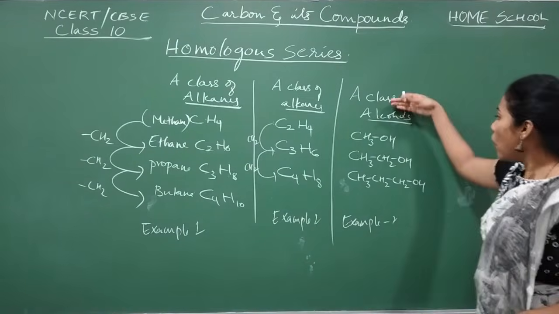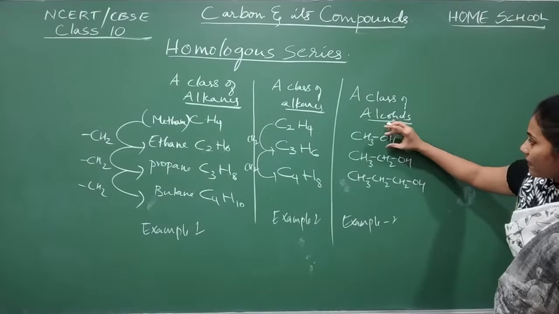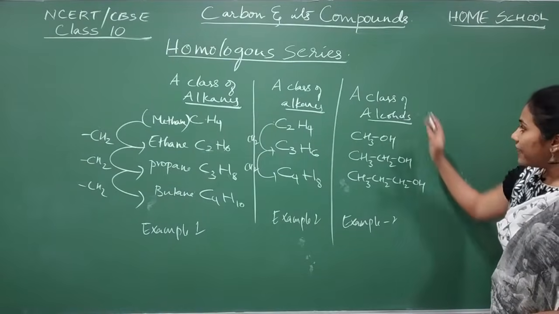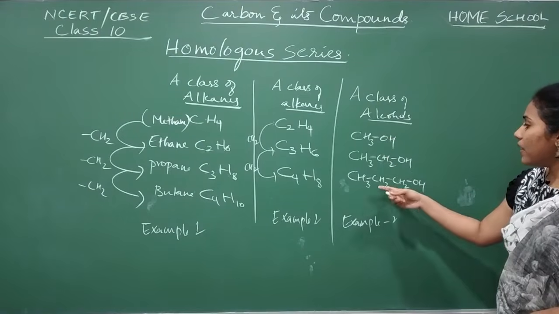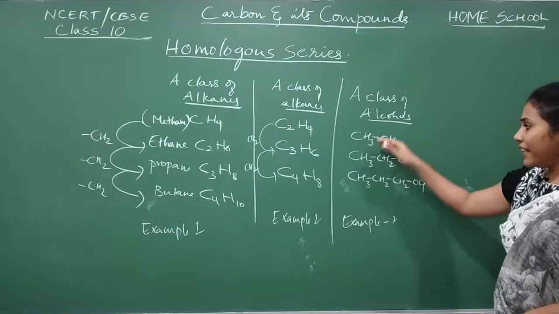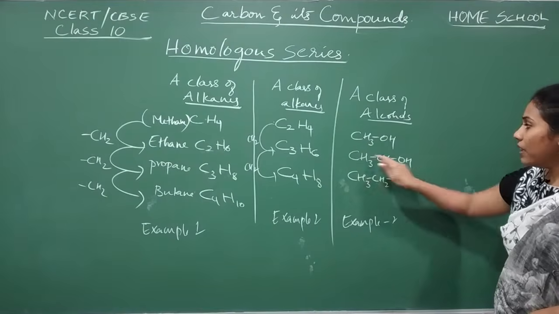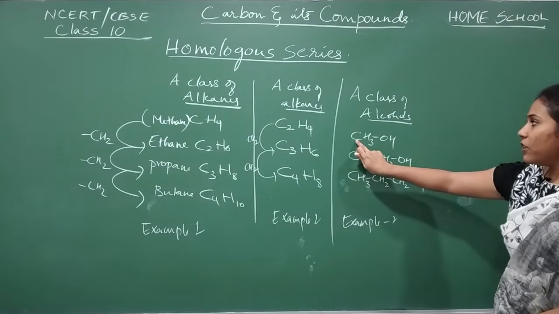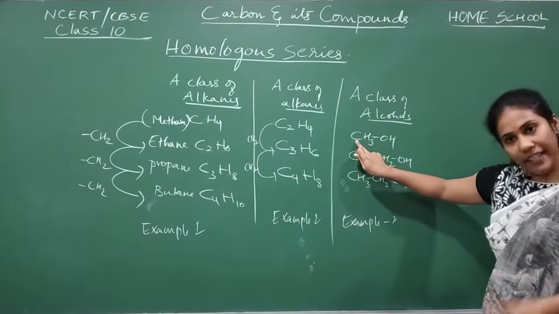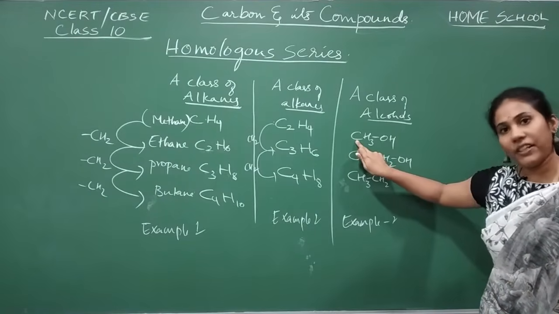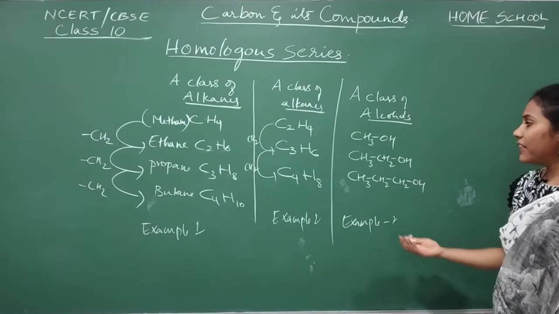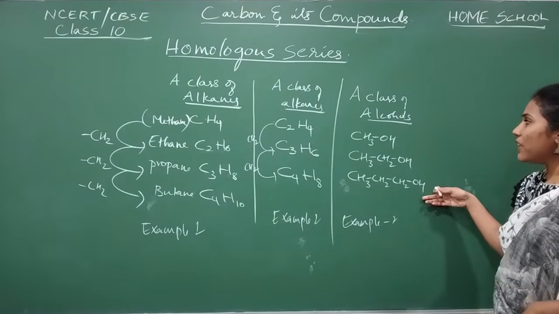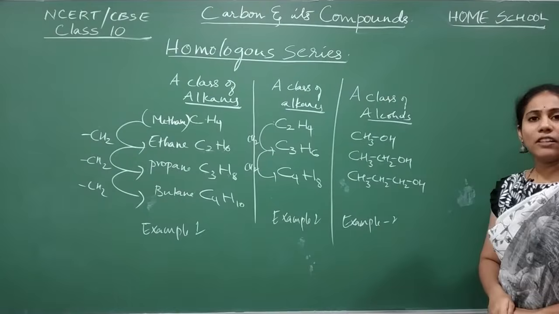Okay, see, all these compounds, since they have a special group OH, are called alcohols. This is also alcohol, this is also alcohol, this is also alcohol, but their names are different according to the carbon atoms. Here you have only one carbon atom, so when you name it, you will write it differently and it will have a different name. The third one will have a different name, but all of them have the same functional group. They are called alcohols.